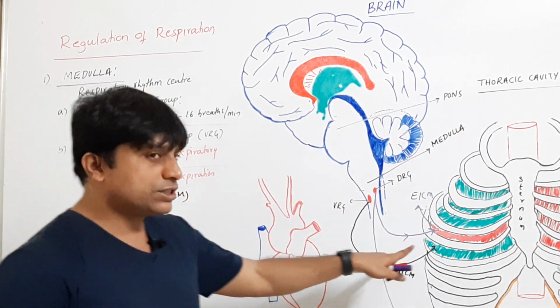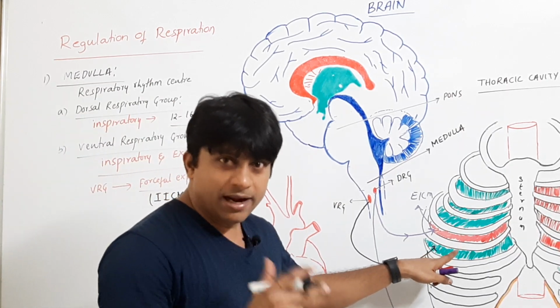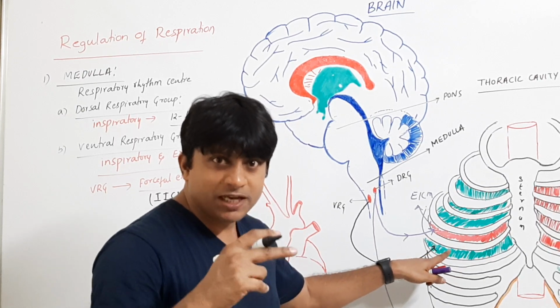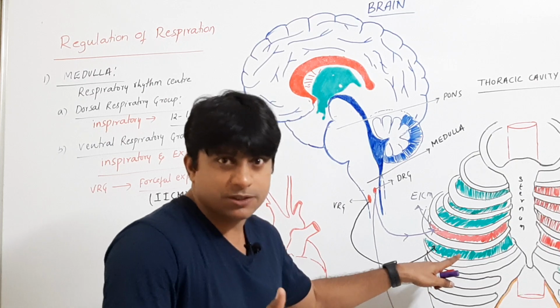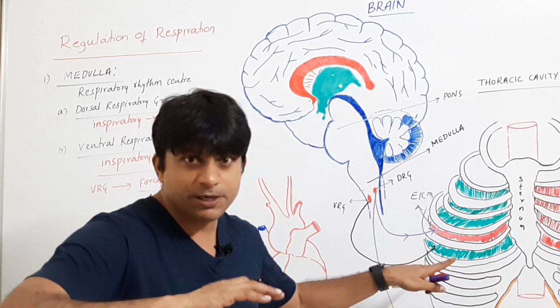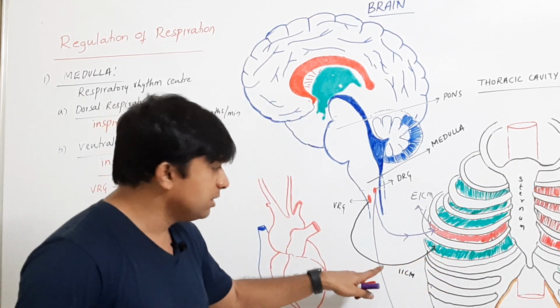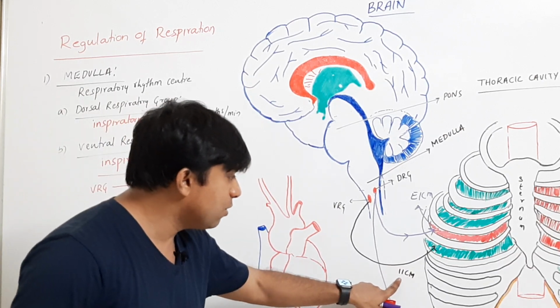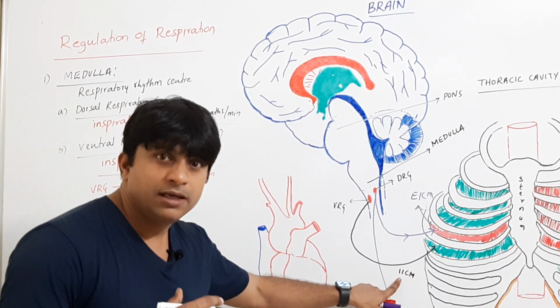Internal intercostal muscles contract, which results in forceful expiration. That means it becomes an active process. Normal expiration is a passive process, whereas forceful expiration is an active process which involves the contraction of internal